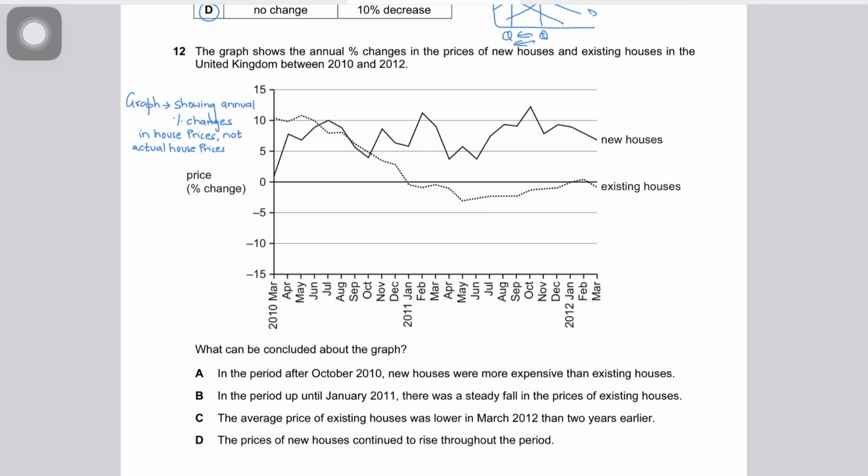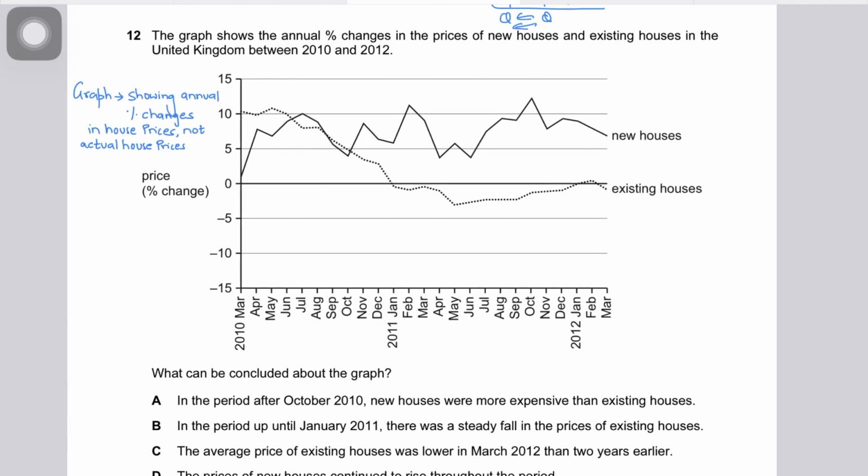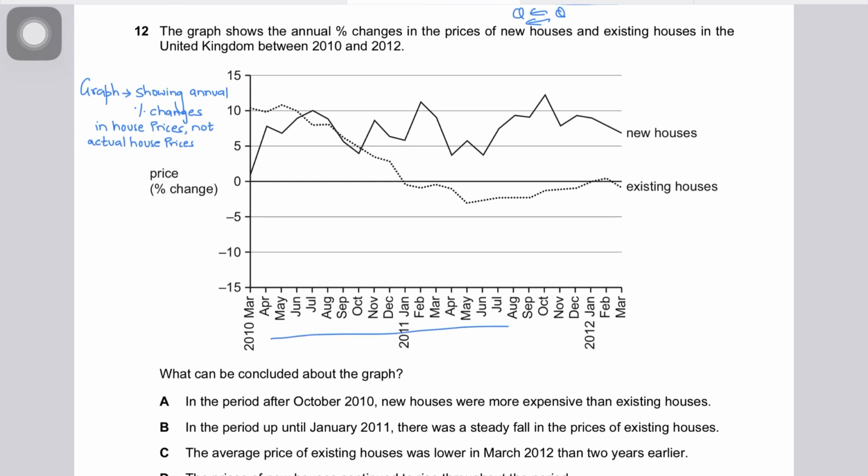Question number 12, if you look at answer option A: in the period after October 2010, new houses were more expensive than existing houses. This is wrong because the graph does not show actual prices, so we can't really say new houses were more expensive than existing houses.